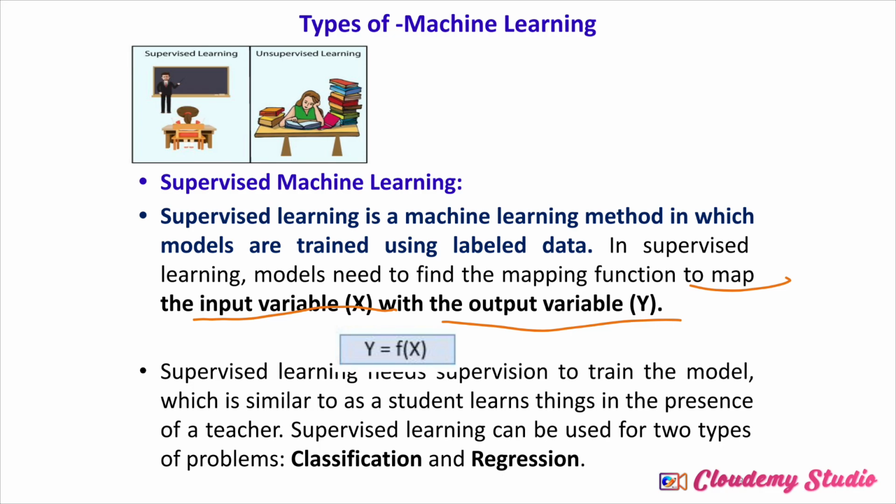For example, if y is a dependent variable which is mapped with the independent variable x, then y is equal to f(x). Now supervised learning needs supervision to train the model. That's why it is said to be supervised learning. Why? Because it needs supervision, which is similar to a student learning things in the presence of a teacher. So supervised learning can be used for two types of problems. First is classification and the second is regression. So two types of problems are solved in the supervised learning algorithm.